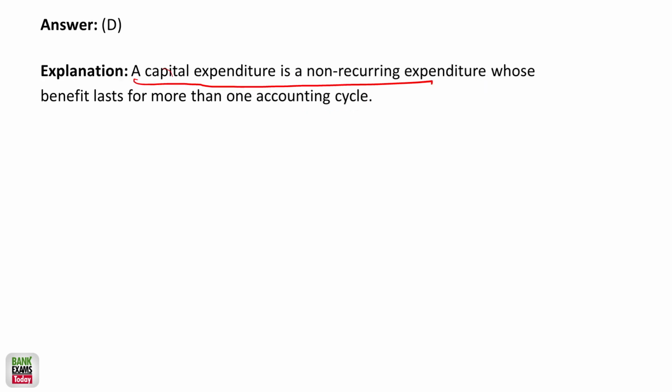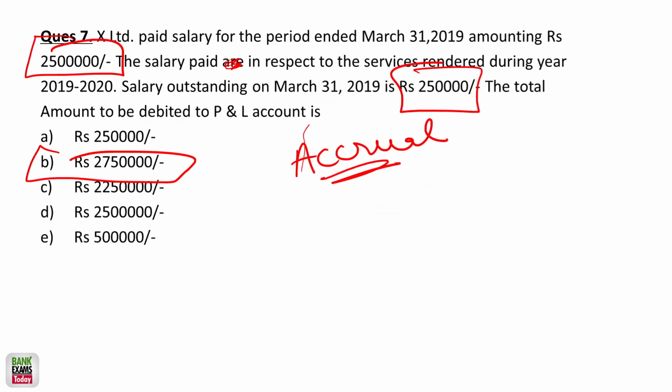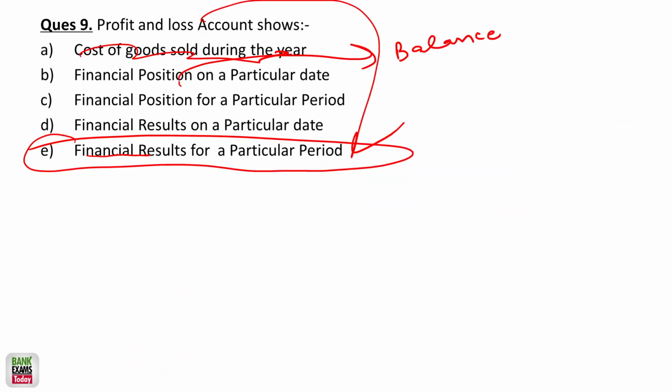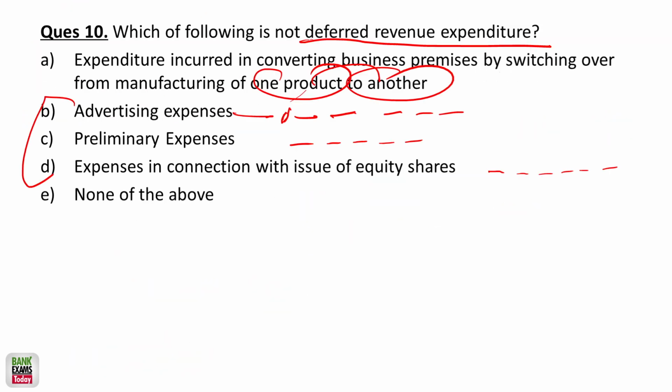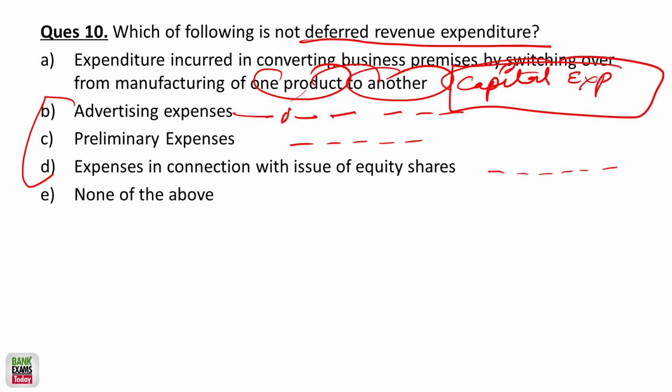See, this is a little confusing actually. This is actually a capital expense, and I'll confirm it. Quite similar. Expenditure incurred in converting business premise, this is not a deferred revenue expense. This is a capital expense, I guess. Okay, this is a capital expense. I guess you are right. This is a capital expense. This is not a revenue expense. A is a capital expense. This is not a deferred revenue expense.